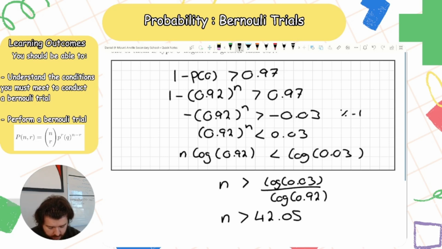What is it? 0.03 divided by log 0.92. That is going to be 42.05.